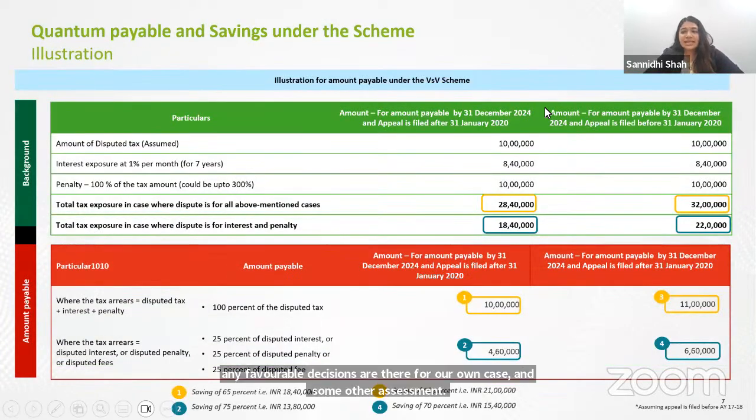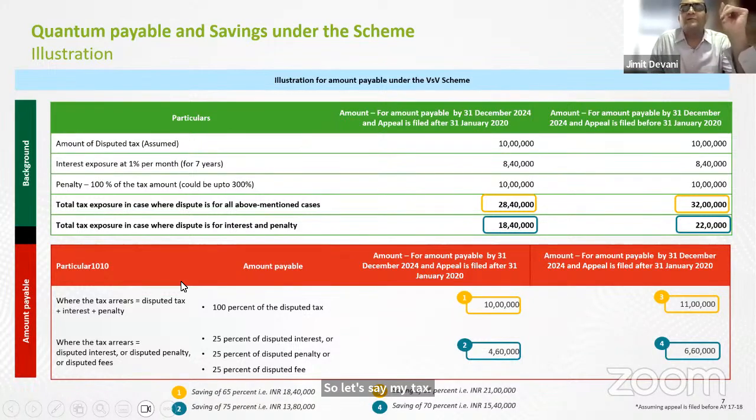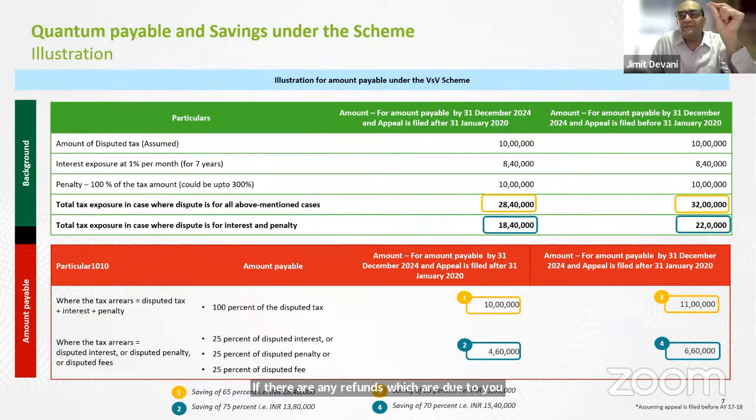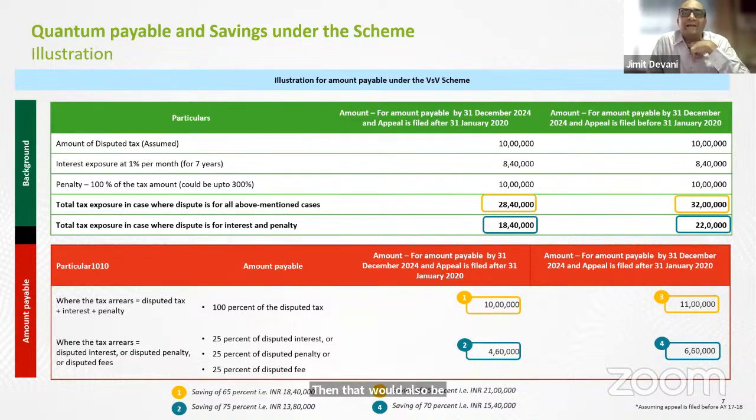This is just a numerical example which we have given. So let's say my tax... Before you proceed, Sannidhi, just one important point to note on the earlier slide. If there are any refunds which are due to you, because of VSV, if you settle, that amount of refund would also be granted to you, but without any interest. Okay, that's the only point.